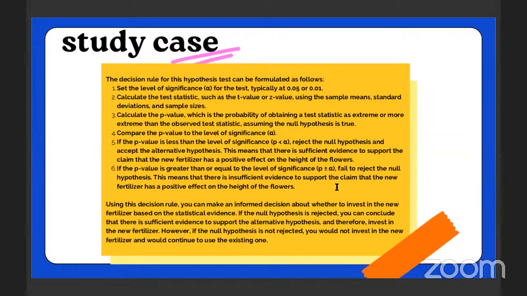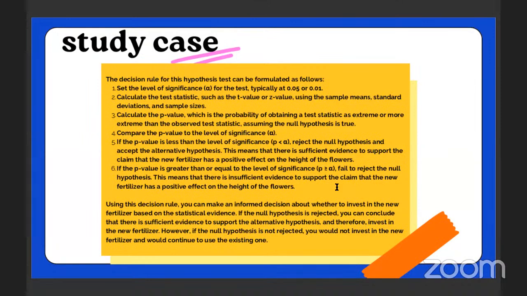Fourth, compare the p-value to the level of significance alpha. Fifth, if the p-value is less than the level of significance, p less than alpha, reject the null hypothesis and accept the alternative hypothesis. This means that there is sufficient evidence to support the claim that the new fertilizer has a positive effect on the height of flowers.